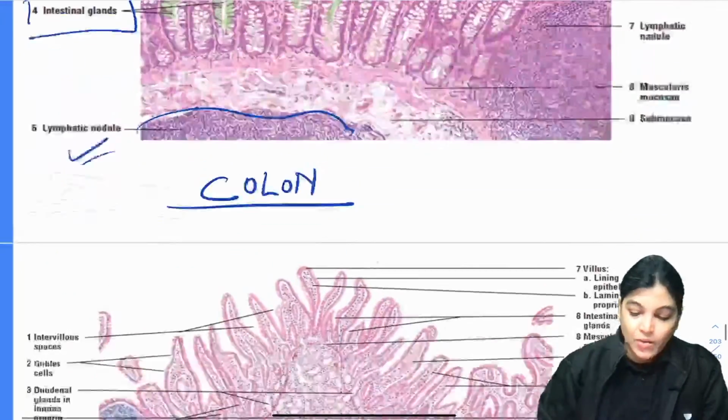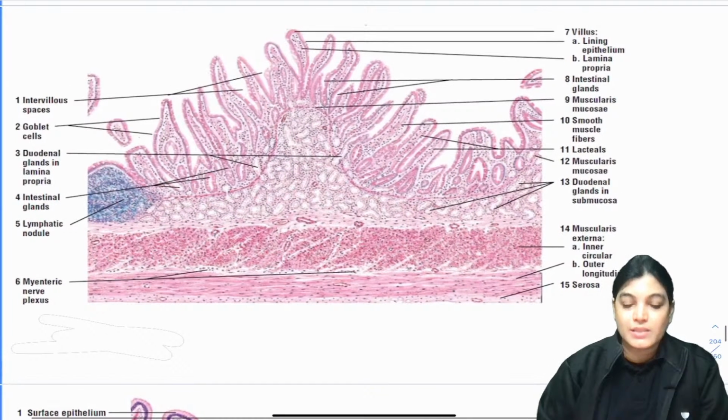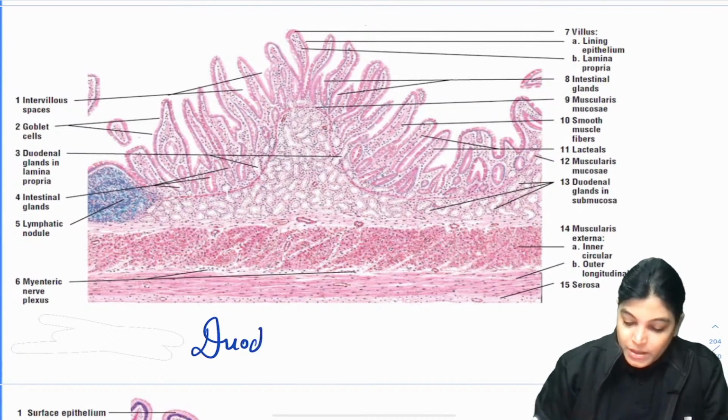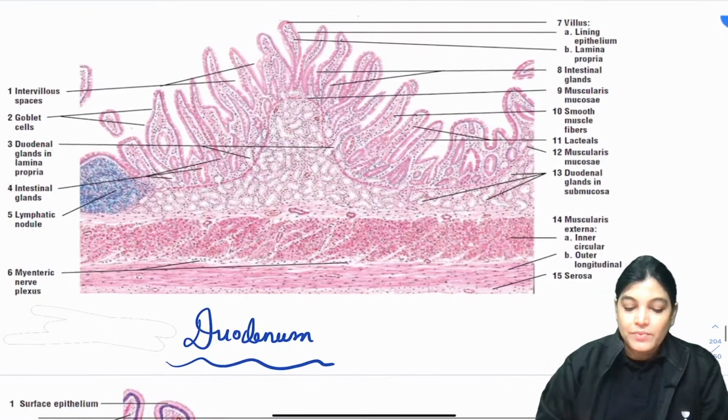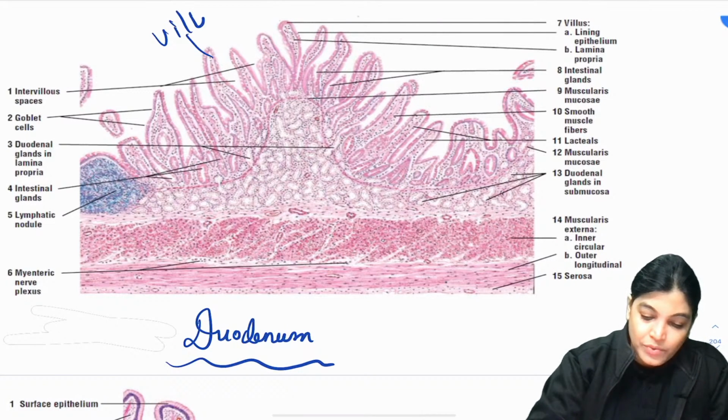Got it? Now, this is the next histological diagram which I am showing you. This is a slide of duodenum. So, let us understand why this is a slide of duodenum. The key feature for identifying the slide of duodenum, the first thing is that it is having villi.